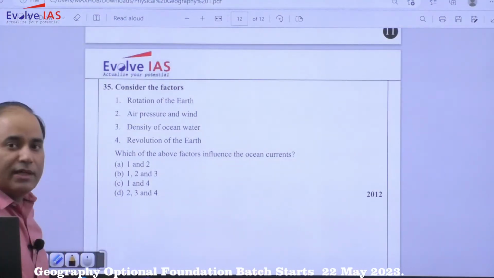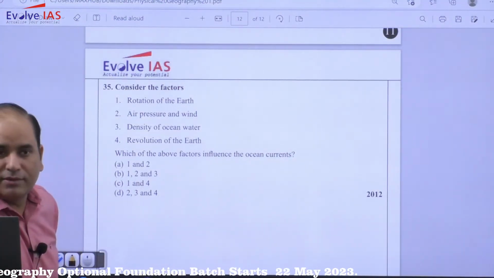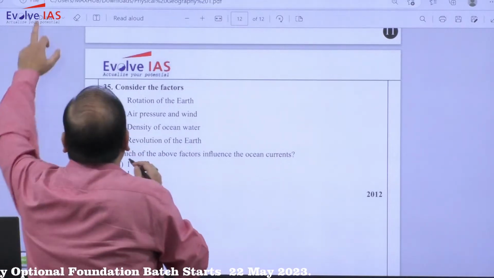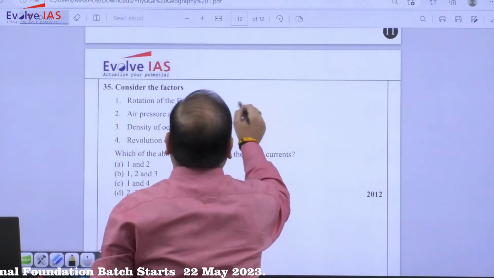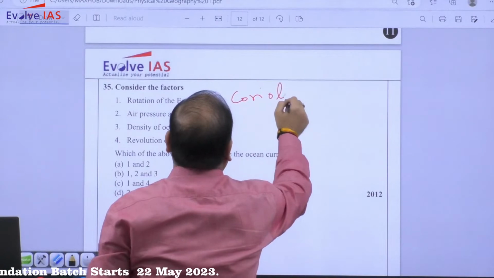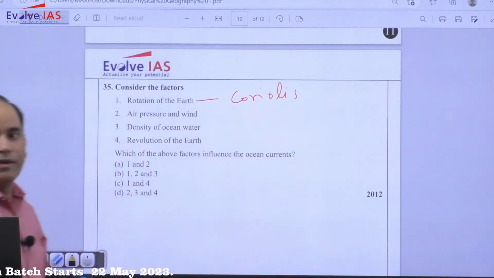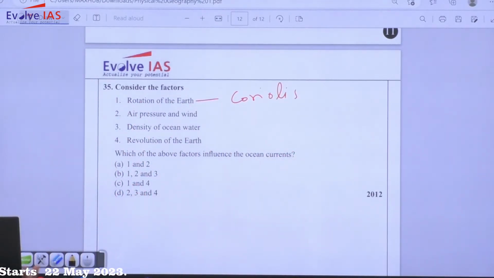Now, rotation of the earth, Coriolis. Rotation of the earth is what? It is Coriolis. Air pressure and wind, yes. Wind is responsible for initiation, frictional drag.